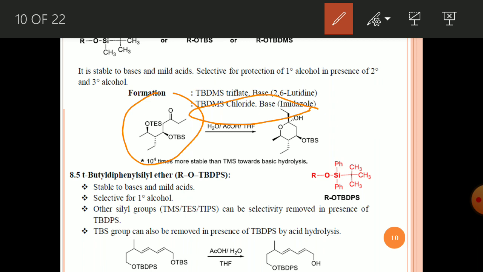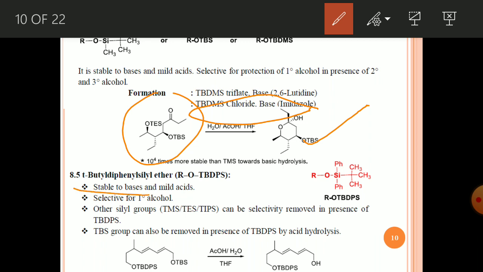If you use acetic acid, only TES will deprotect. After TES deprotection, this alcohol will bind with this carbonyl, and it may give this type of compound. This tertiary butyl dimethyl silyl protection is 10 to the power 4 times more stable than TMS toward basic hydrolysis.